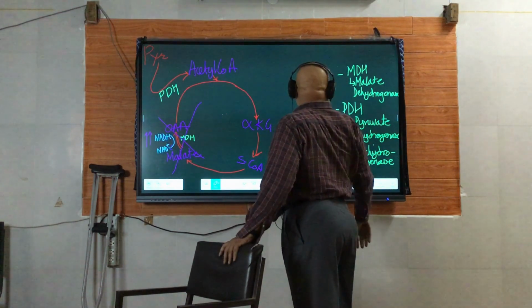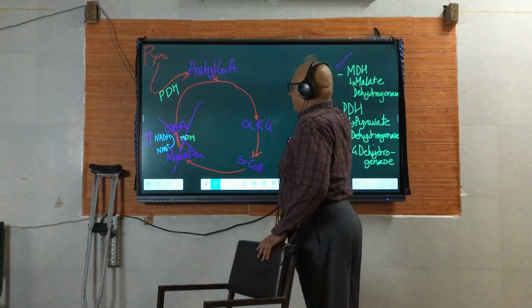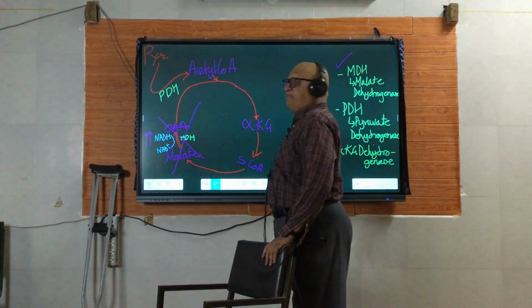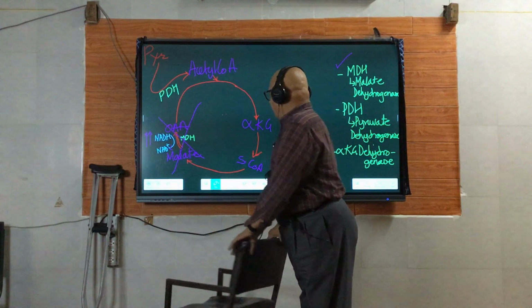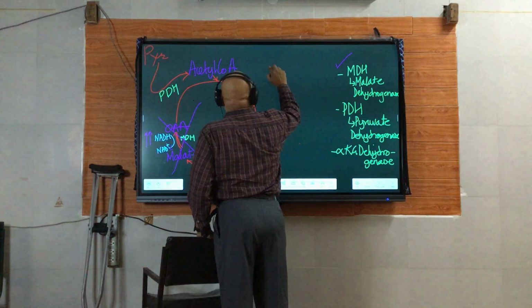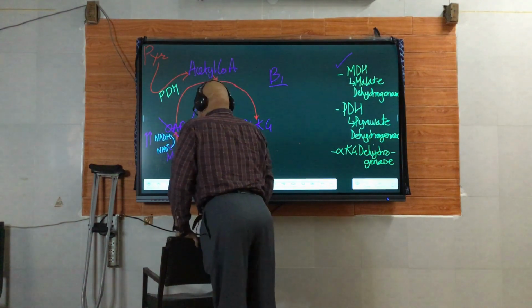Another point. First we talked about the malate dehydrogenase catalyzed reaction being hampered. Second, you all know very well, I'm sure, that alcohol leads to deficiency of vitamin B1, that is thiamine.